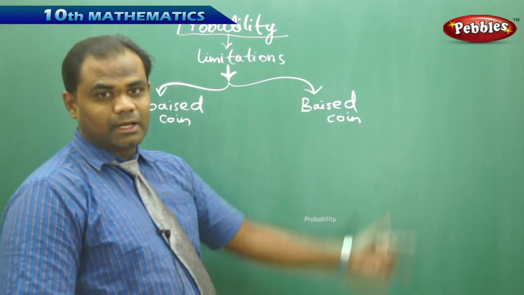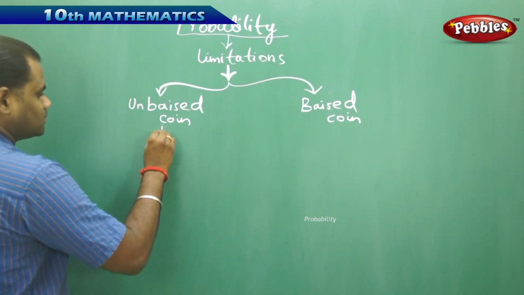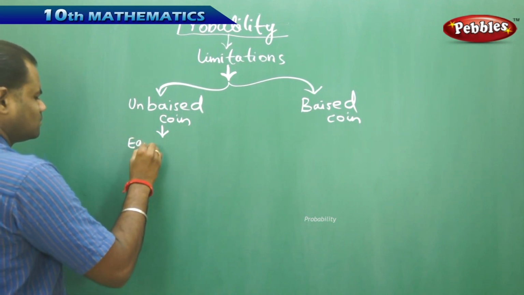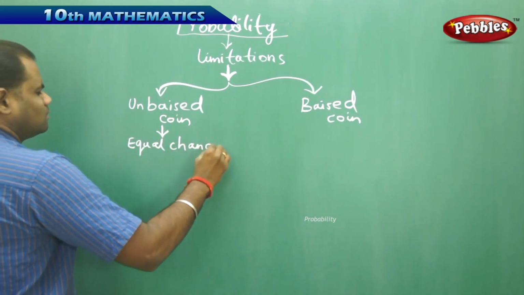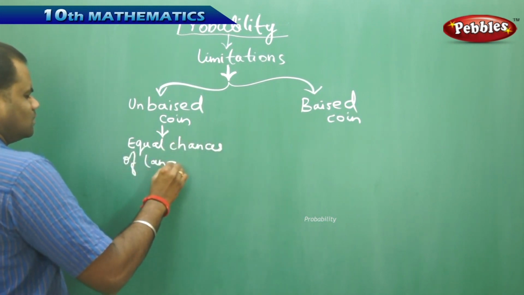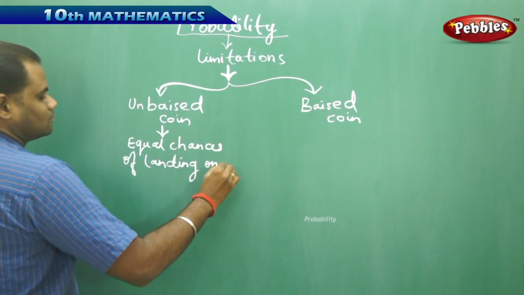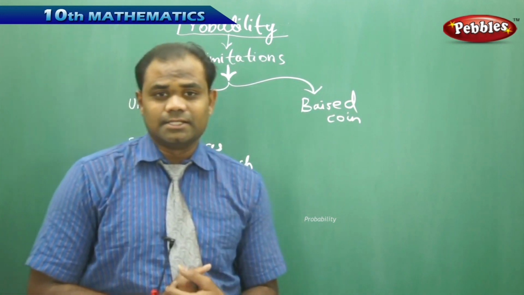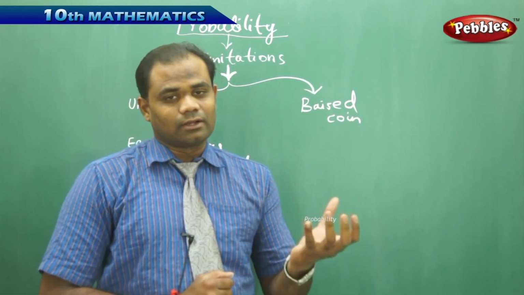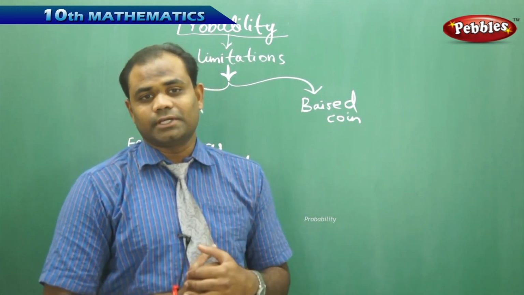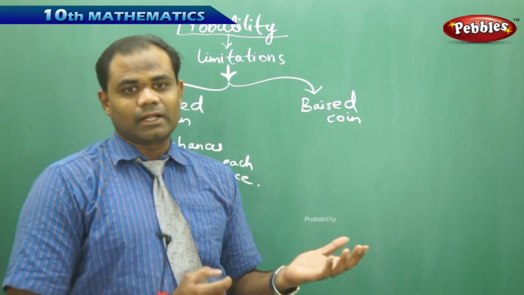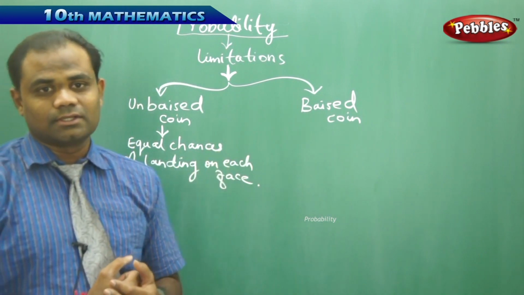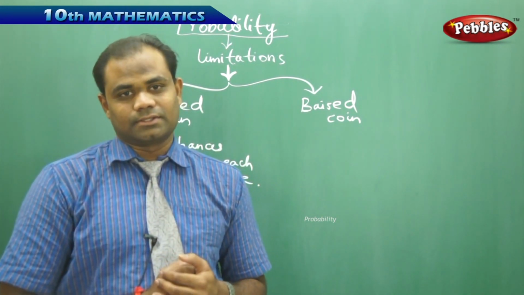When I take the unbiased and biased coin, this is referred to as equal chances of landing on each face. So an unbiased coin or an unbiased dice is referred to as that coin or dice in which each of the faces has equal chances of landing. For example, I take a coin and I would like to toss. Then my heads should have equal chances of landing and my tails should have equal chances of landing on either side of heads and tails.